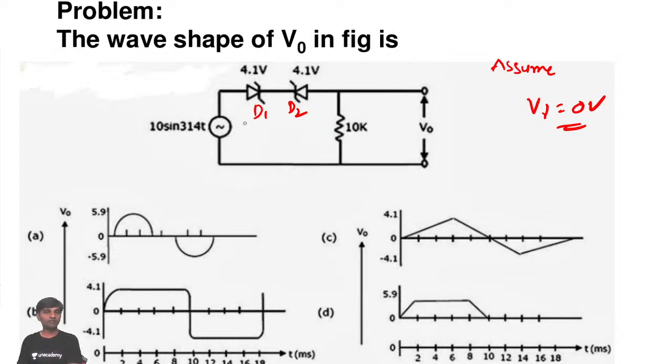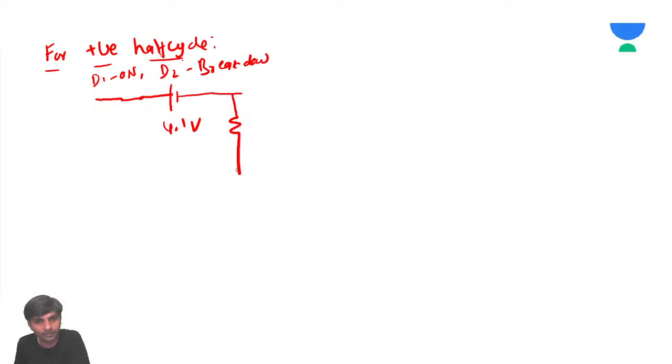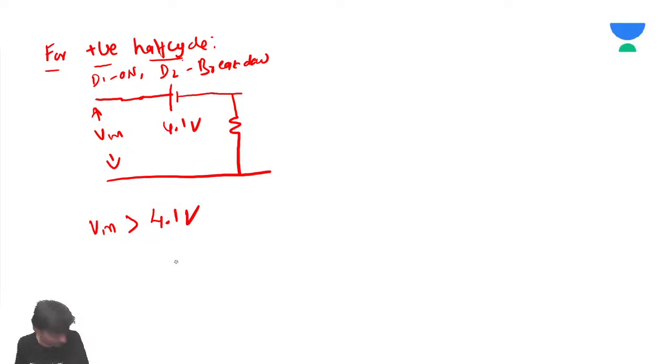If the diode D2 is in breakdown, D1 is on, and D2 is in breakdown. So when diode D2 is in breakdown, you will get a voltage like this. It's going to be 4.1 volts, and this is going to be V input. So this is possible only when V input is greater than 4.1 volts.